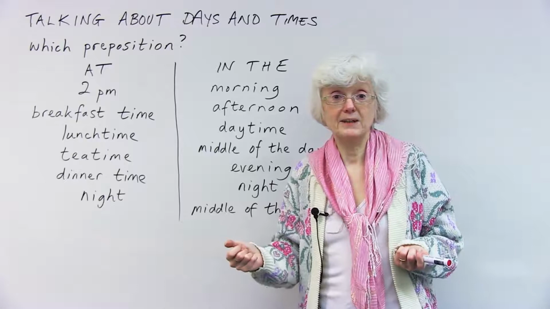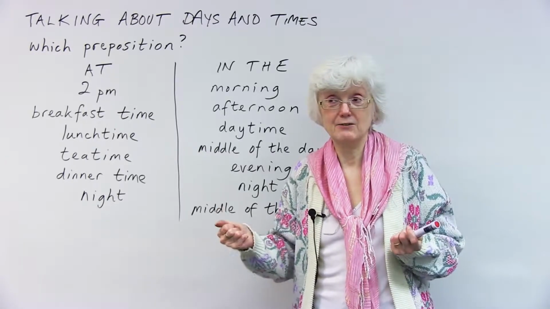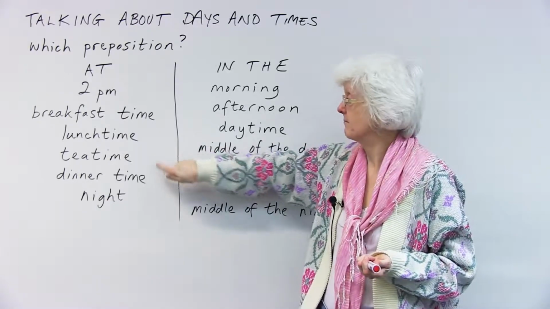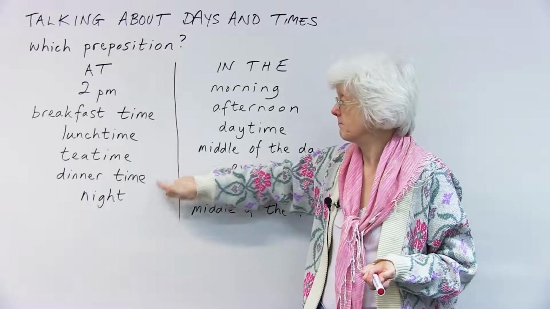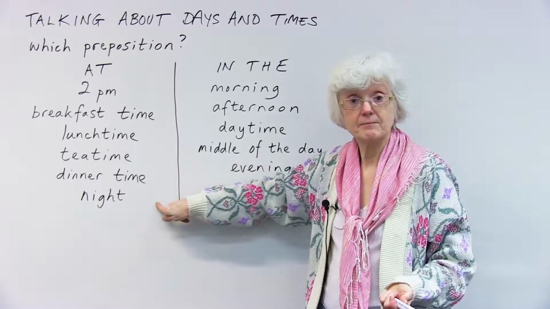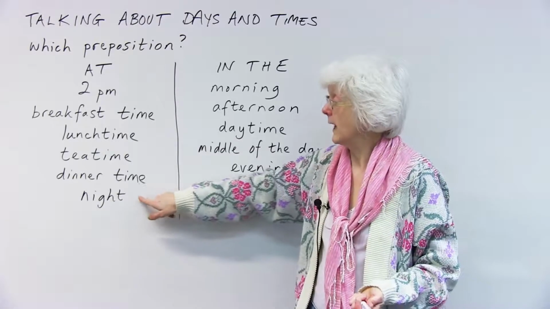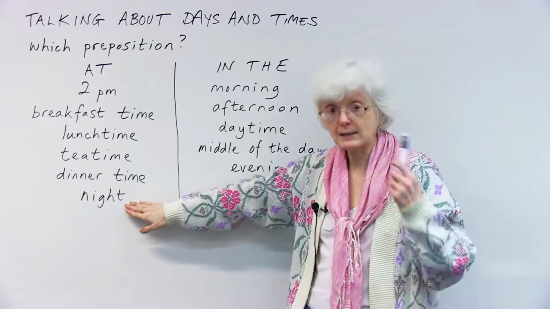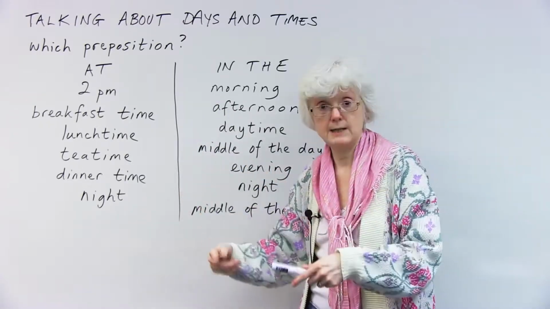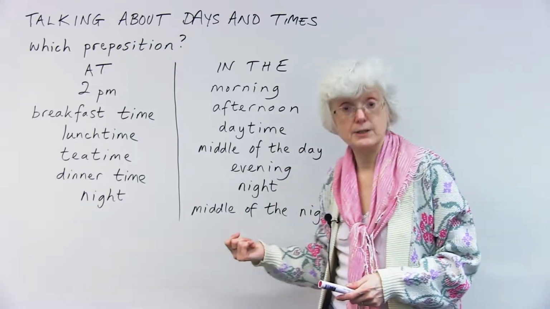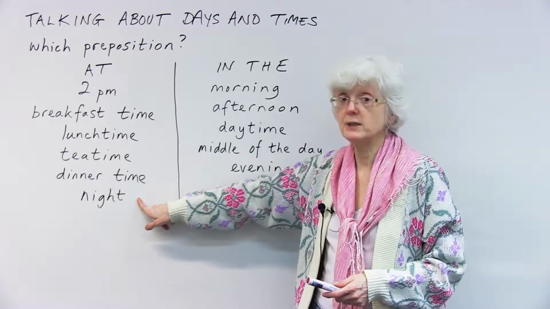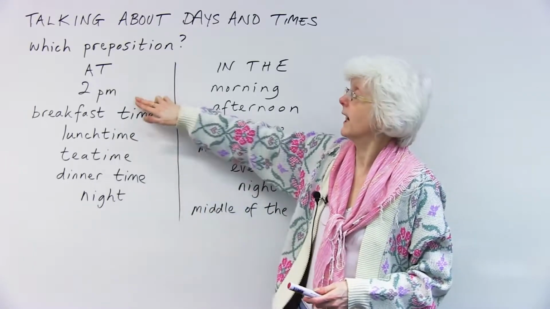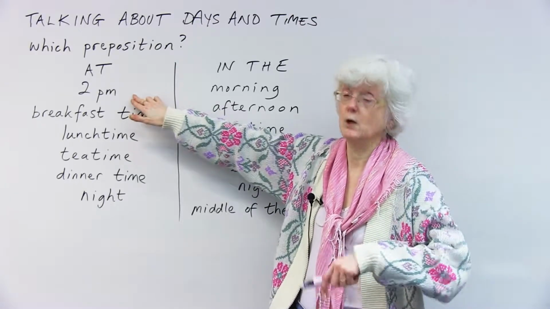We like tea time here in the UK. It's very traditional, around 4 o'clock. Nice cup of tea, lovely. At tea time, at dinner time, and at night. Okay, so at night. But when it comes to other words that are linked with morning, afternoon, evening, night, we use a different preposition. So it's just night that has at with it there, and then the meal times and the specific times on your watch.